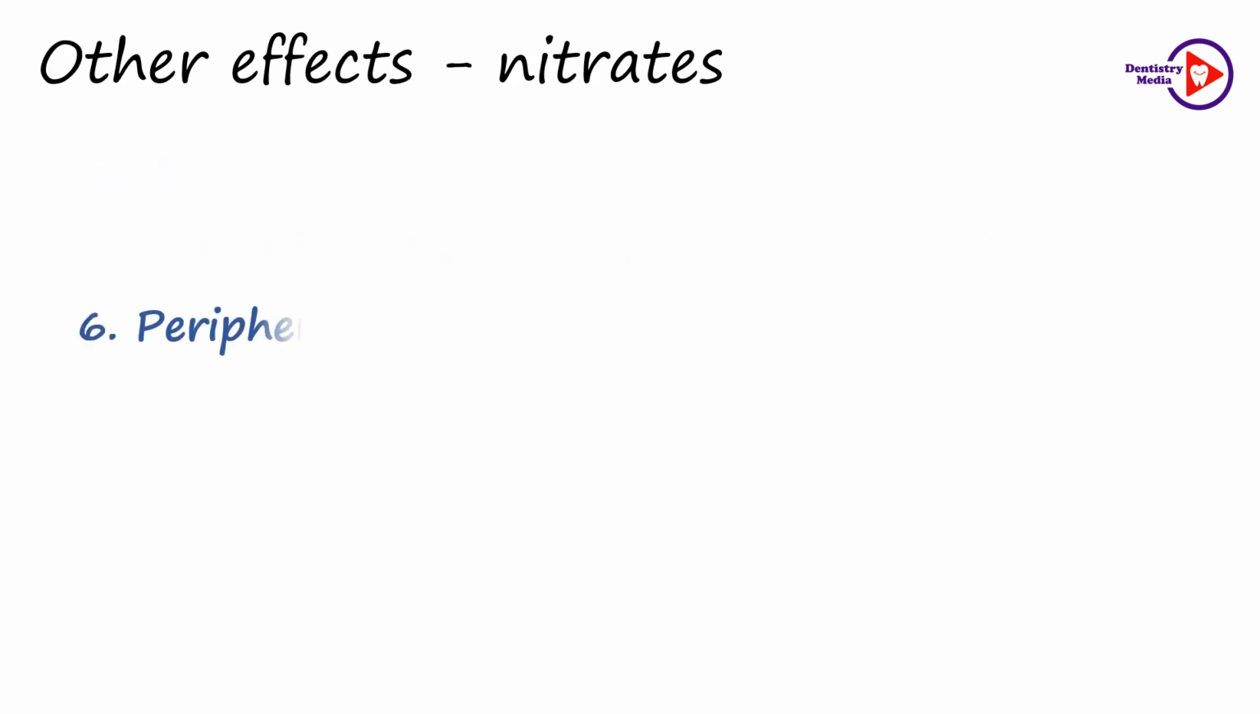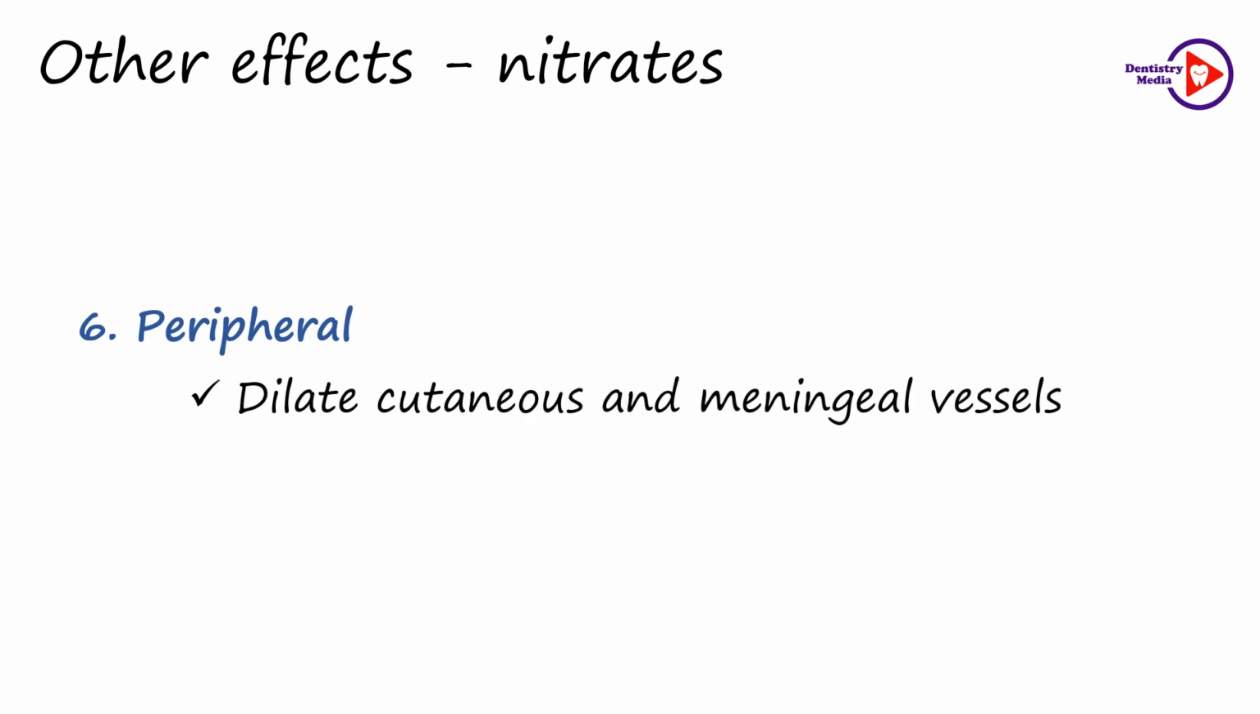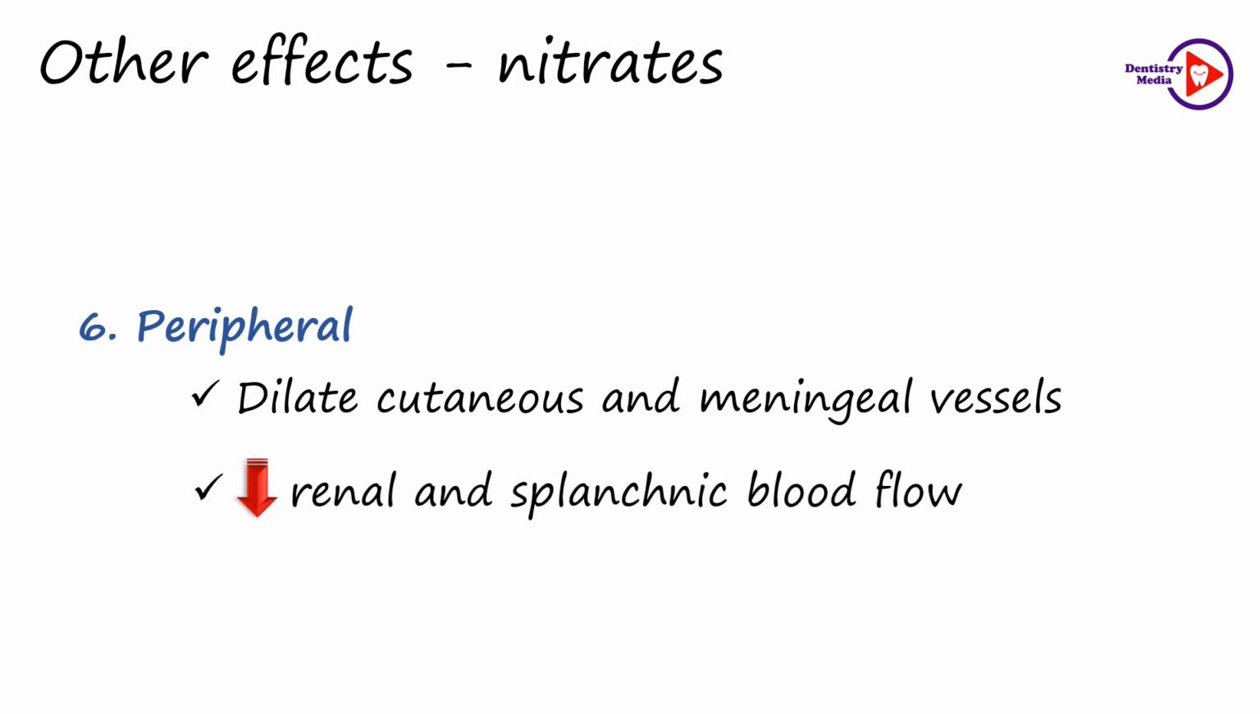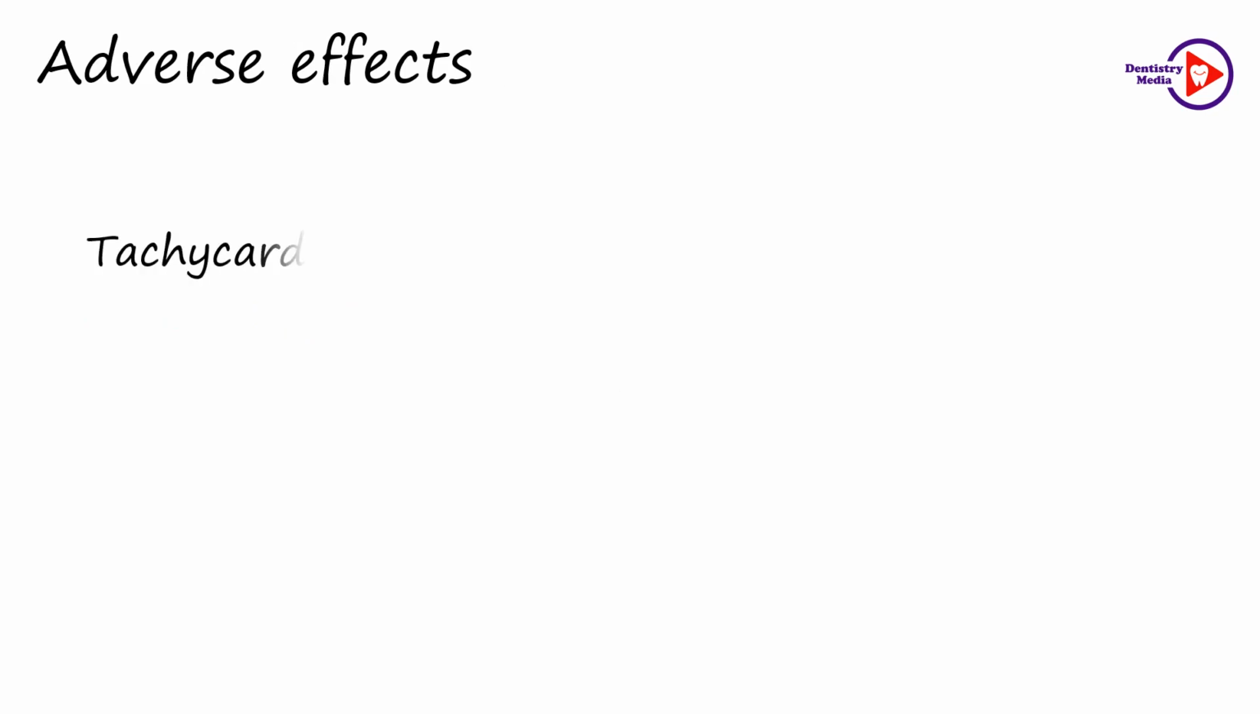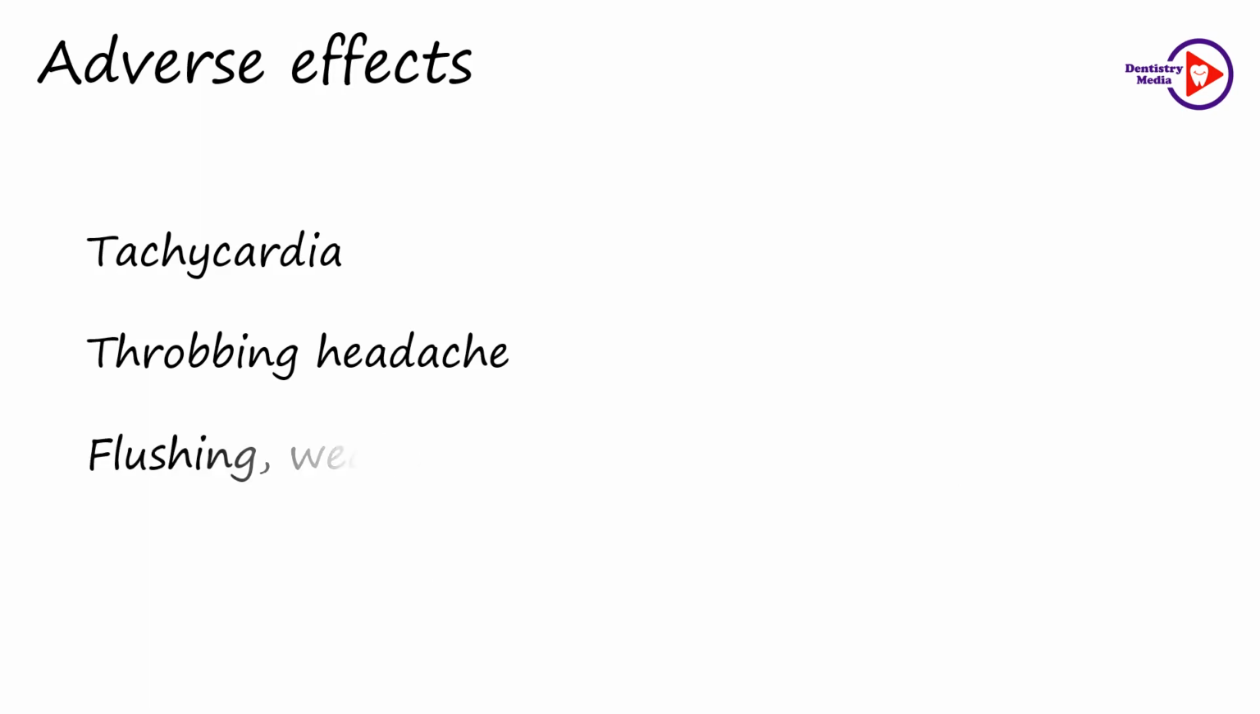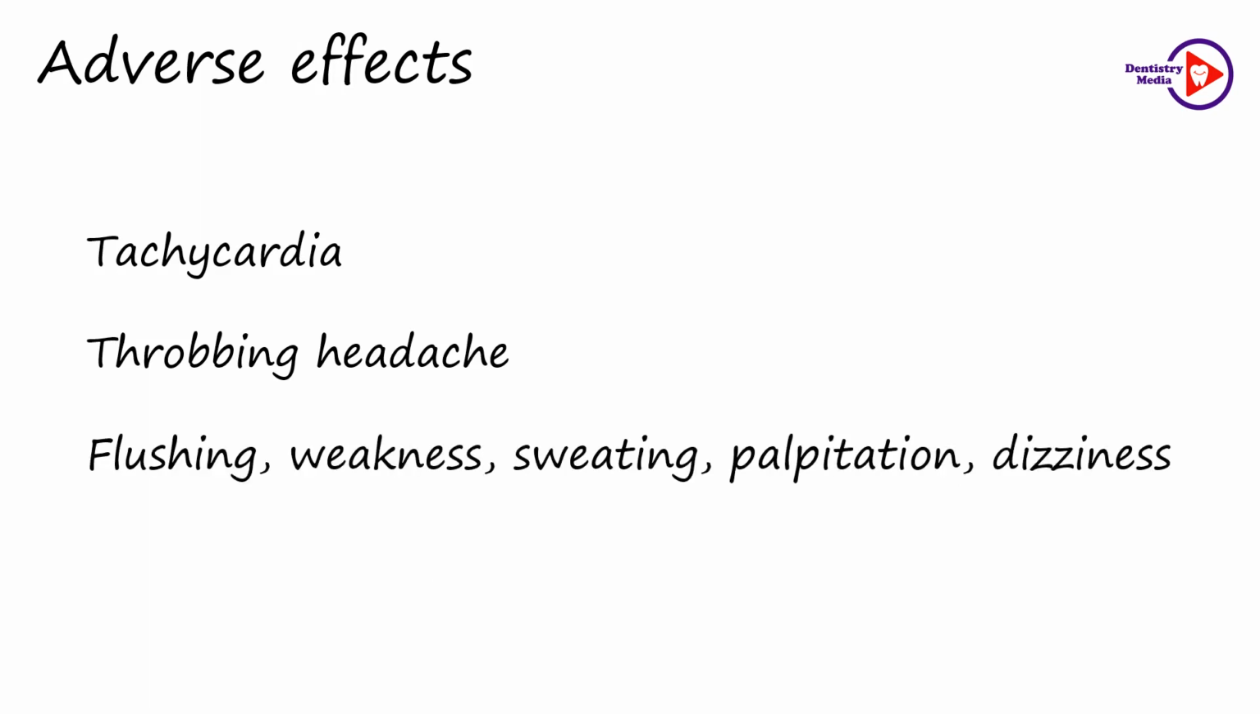Their peripheral action includes that they dilate the cutaneous and the meningeal vessels, which are responsible for the adverse effects like flushing and headache. They decrease the renal and the splanchnic blood flow to compensate vasodilatation. Also, they decongest the lungs by shifting the blood to the systemic circulation. As seen with other vasodilators, the adverse effects of nitrates include tachycardia, throbbing headache, flushing, weakness, sweating, palpitation and dizziness.